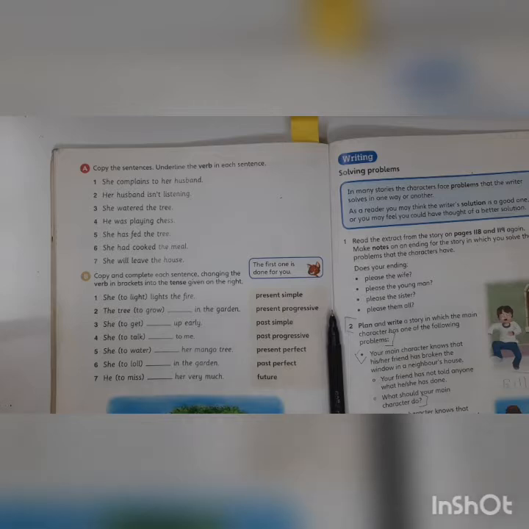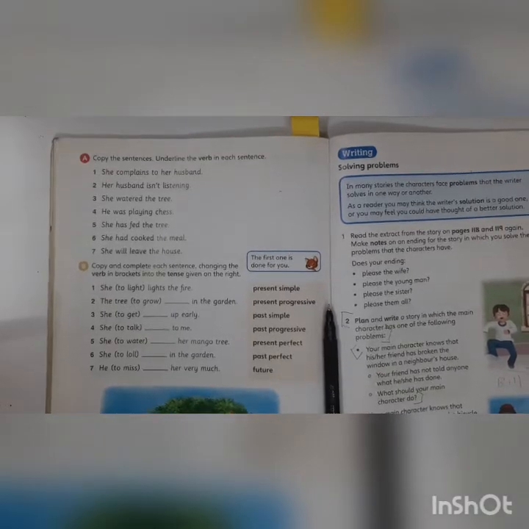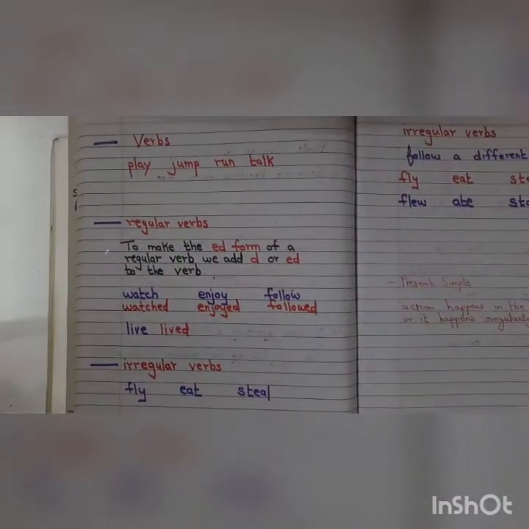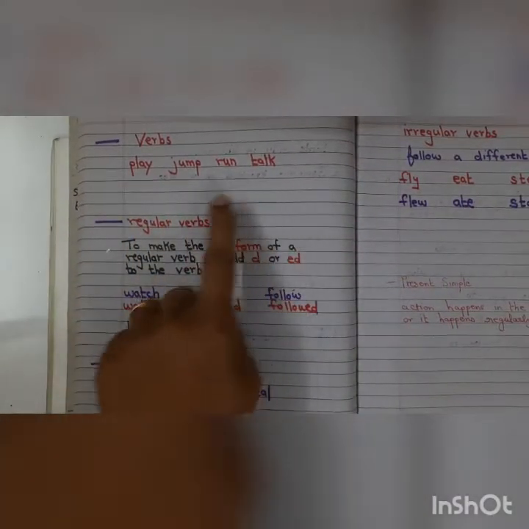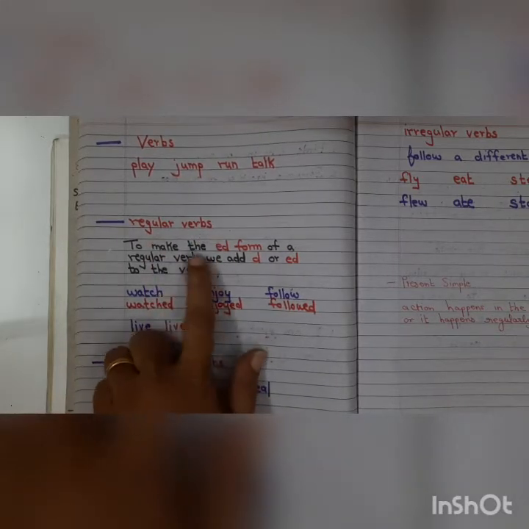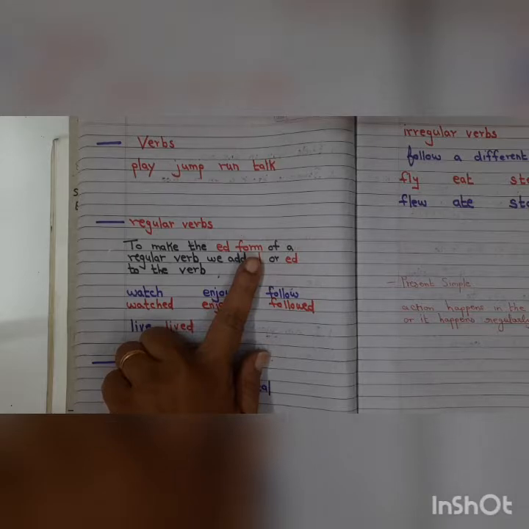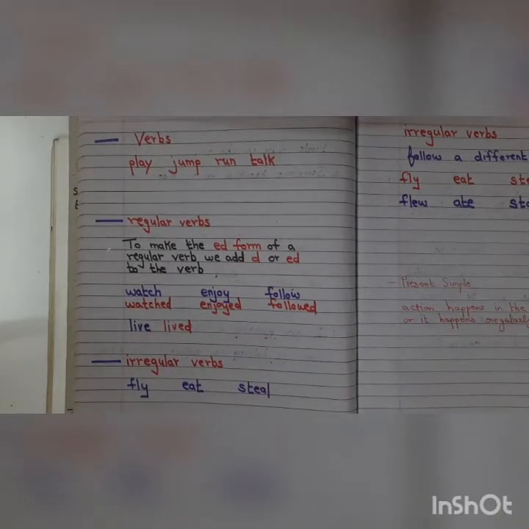Now, children, in verbs, we had done auxiliary verbs. Do you remember? We had done auxiliary verbs, then we had done regular, irregular verbs, right? I had given you these notes also. See, children, verbs. These are some examples of verbs. Then you had regular verbs which end in the ed form, a regular spelling pattern. And then we have irregular verbs like fly, eat, steal.